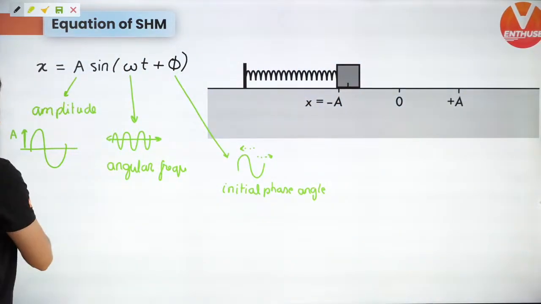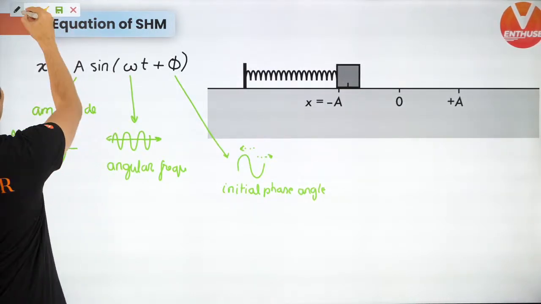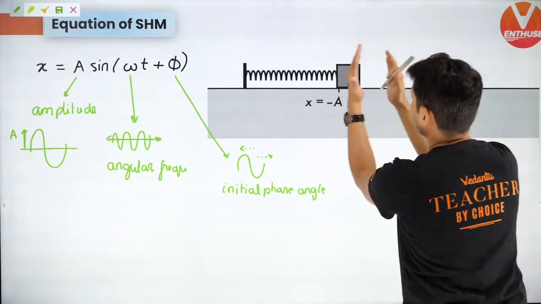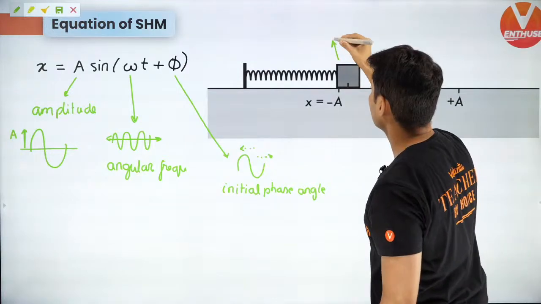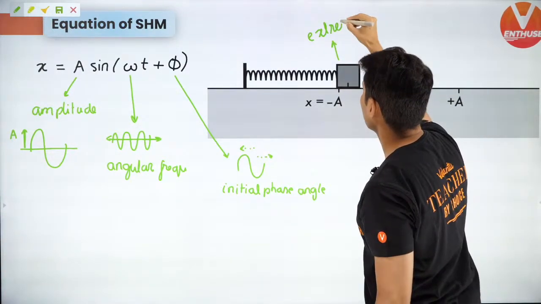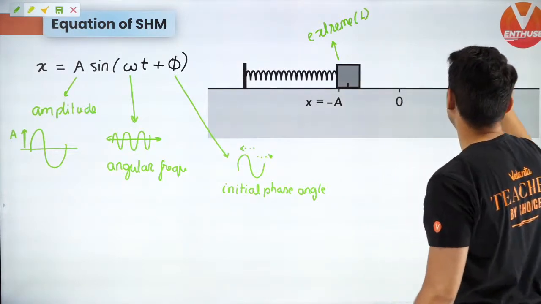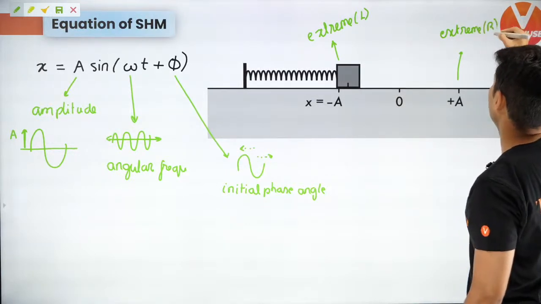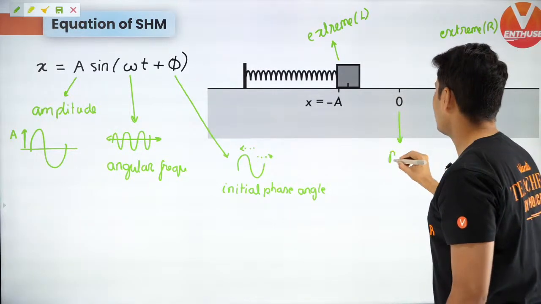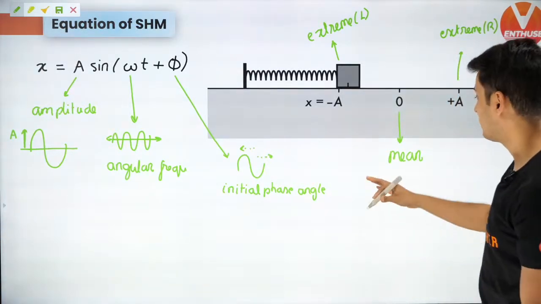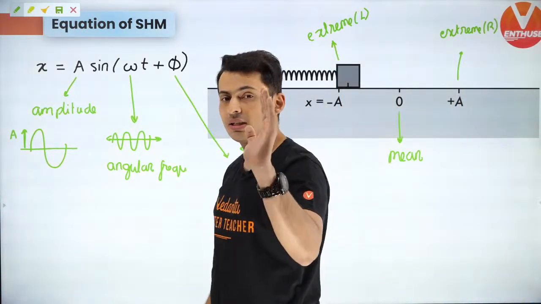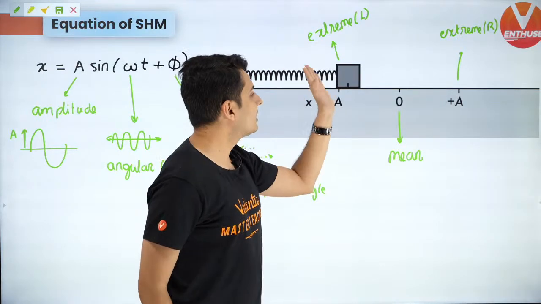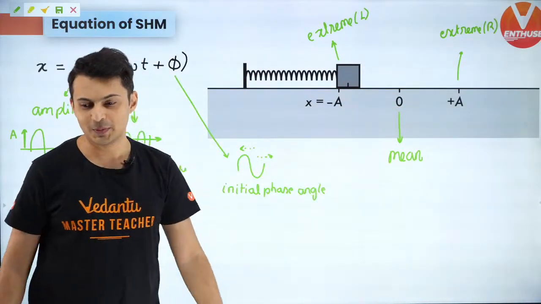If this is clear, let me also tell you some more terms over here, very, very important. This position, which is the last position on the left and right, is called the extreme position. This is on the extreme left, and this position is again called the extreme position, but on the right side. This position is called the mean position. The distance from extreme to extreme is twice the amplitude. The distance from extreme to mean is just the amplitude.